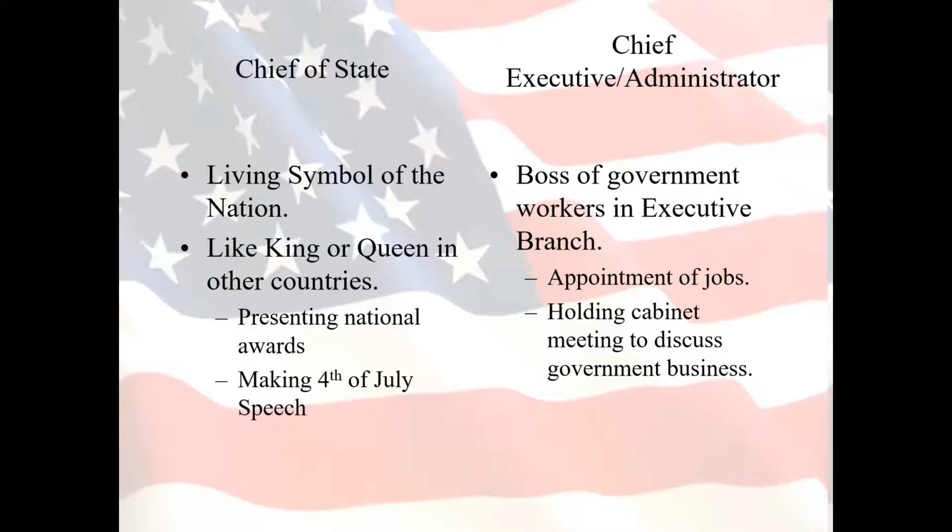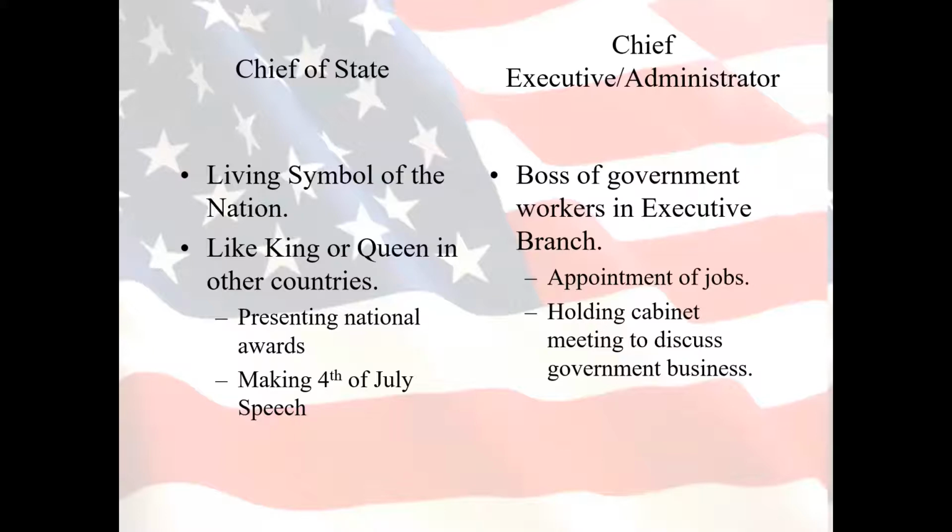The second job you see on the other half of the slide is chief executive. It's typically what we use, but it's also known as chief administrator. Essentially, the president is the boss of the government workers in the executive branch. We see this when a new president takes office. They hire a lot of people in the executive branch through the appointments of different jobs. Now, we will talk about, and we already have, that Congress gets to approve these appointments, but that shows you how the president is the boss of the executive branch in the position of chief executive.